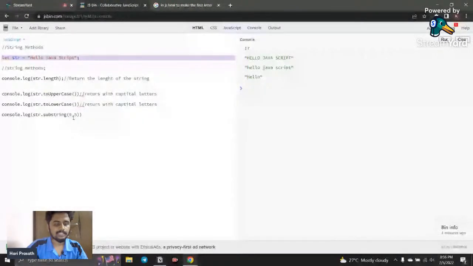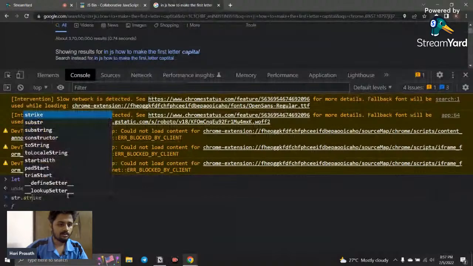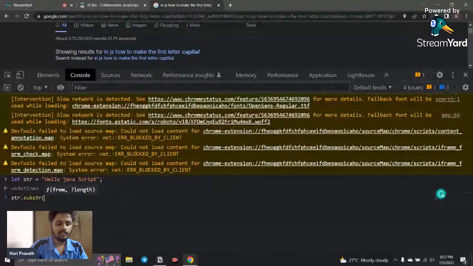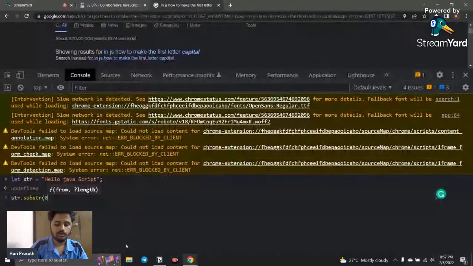So what does the substring method do? It slices out. And we have another method too, like substr. You can see instead of substring we have substr. The same thing it also does. If I give the same indexes, 0 to 5, I say 0, 5, and here you can see it also slices out hello separately.